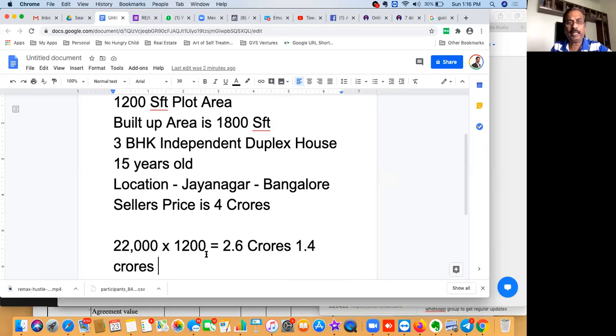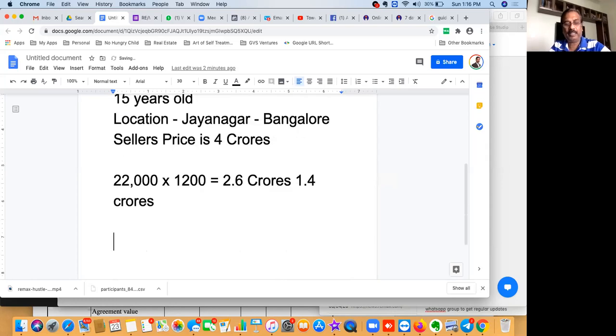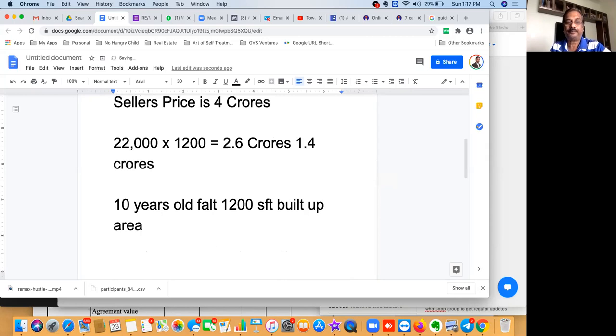Now, another example, we'll take a flat. A 10-year-old flat, about 1,200 square feet built-up area, and it is a 2 BHK flat. Now, what we need to find out from this is the price he is quoting, let's say in Jayanagar only. In Jayanagar, it is an apartment. Now, how should the valuation of this 1,200 square feet built-up flat come?